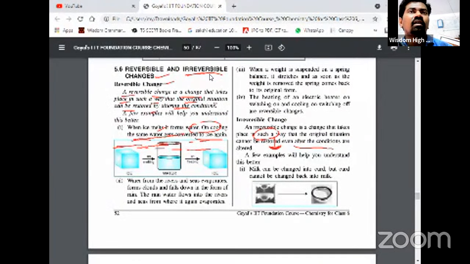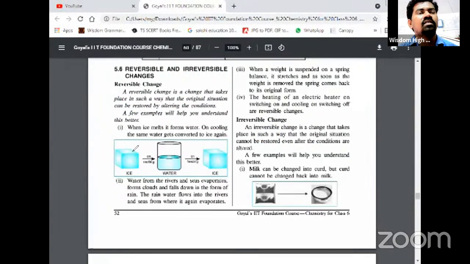So you can see here, ice crystals can be converted to liquid. Liquid can be converted to ice again. Understand? So the original substance is getting back, coming back. When we change the conditions of temperature, this ice goes back to its original state. That is called a reversible change.